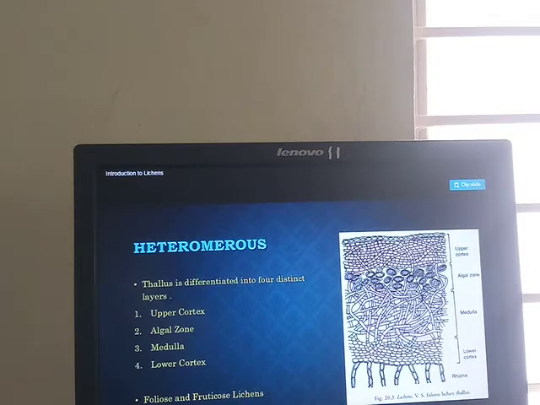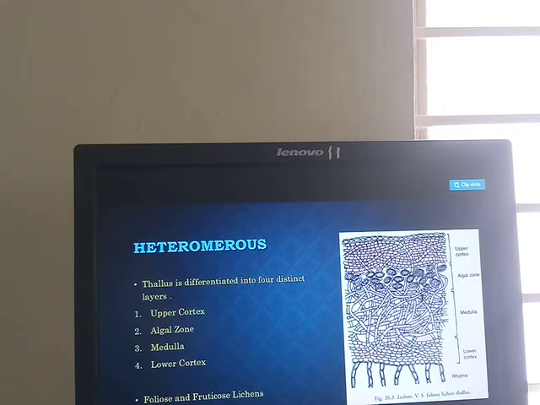Okay, listen once again. The outermost layer is made up of pseudoparenchymatous fungal hyphae. There are 5 to 6 layers, and one single epidermal layer is present. Below the upper cortex, there are 2 to 3 layers of algal zone.